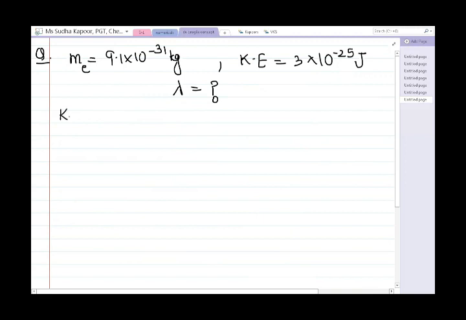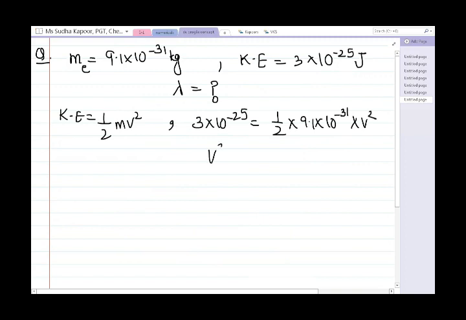We can either use kinetic energy is equal to half mv square, then substituting the value of kinetic energy, 3 into 10 to the power minus 25 is equal to half into 9.1 into 10 to the power minus 31 into v square. So v square is equal to 6 into 10 to the power minus 25 divided by 9.1 into 10 to the power minus 31.